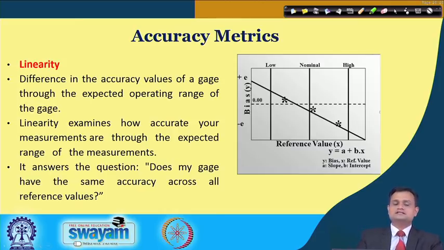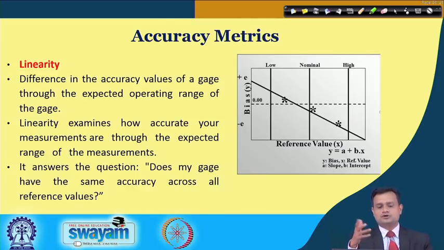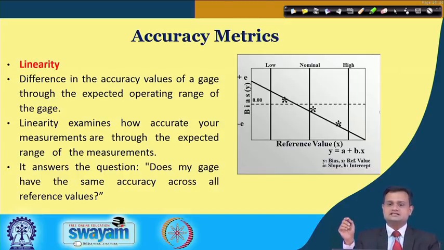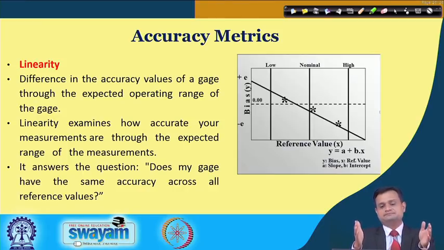The second one is linearity, and you can see in the graph that on the x axis there is a reference value, on the y axis I have put the bias, and I am trying to set a regression equation, simple linear regression, y is equal to a plus bx. So y is the bias, x is the reference value, a is the slope, and b is the intercept. Typically linearity means it is a difference in the accuracy values of a gauge through the expected operating range of the gauge. So please understand that you have low reference value, high reference value, nominal.